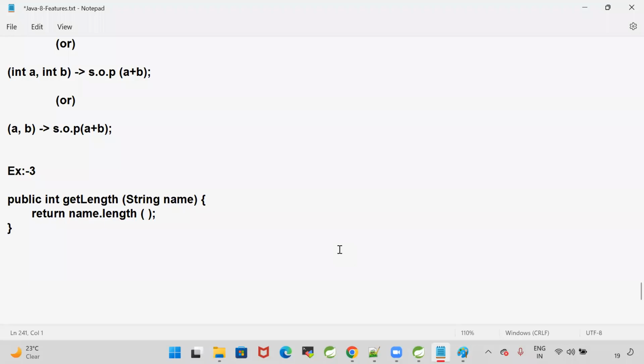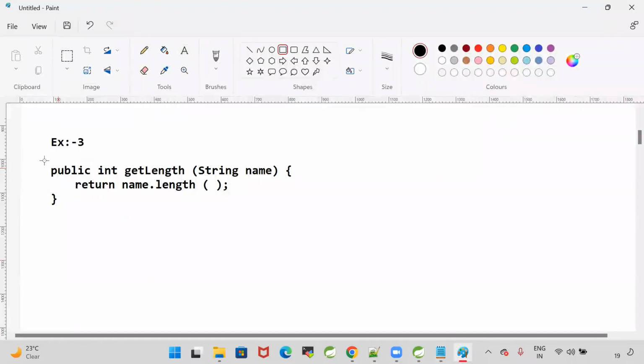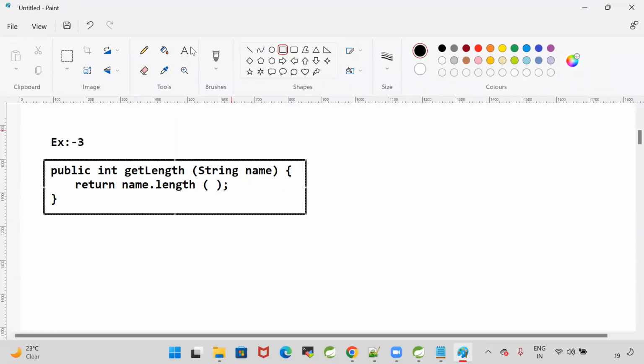Good. Are you guys able to write the Lambda for this method? Now see how to write the Lambda expression for this get length method.